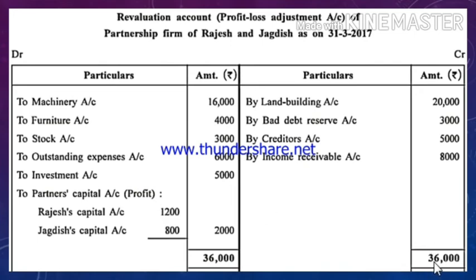Now you can see the total over here. Credit side is more, that is 36,000. Both the sides we have done the total, that is 36,000, and the difference came on the debit side, that is 2,000. So when total of credit side is more compared to debit side, and the difference comes on debit side, it is called profit, and the profit will be distributed amongst the partners in their old profit sharing ratio. Here 2,000 is distributed in the ratio of 3:2, that is 1,200 and 800.